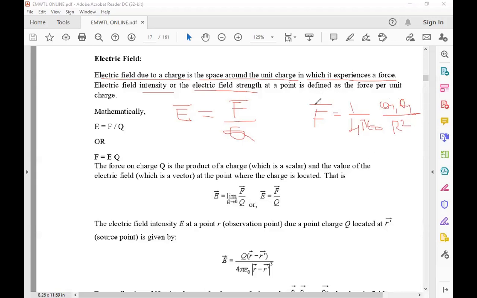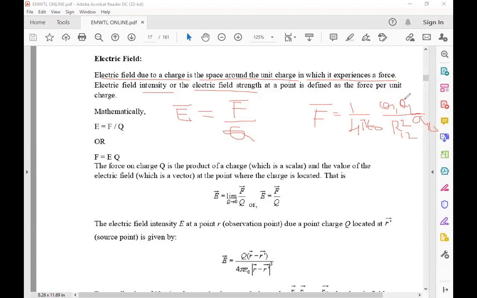When I show it as a vector, F bar means with the base vector A12 bar. If the distance is from 2 to 1, the base vector becomes A21.